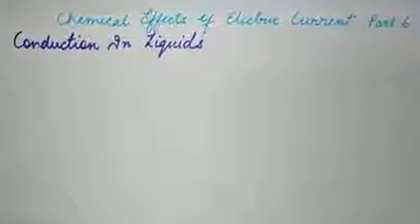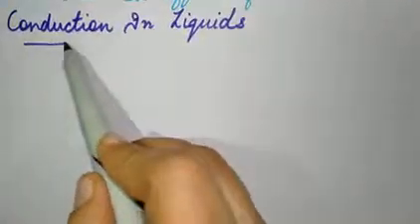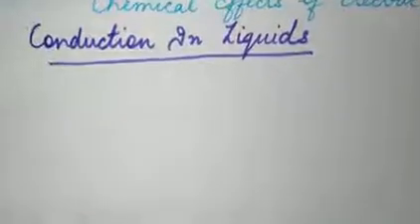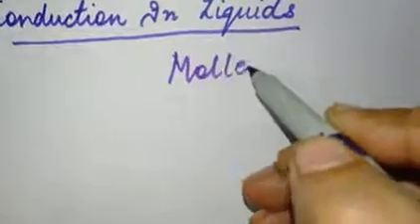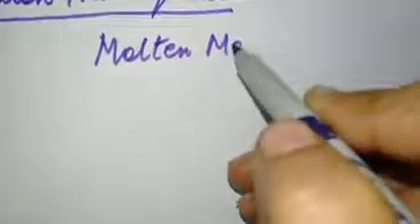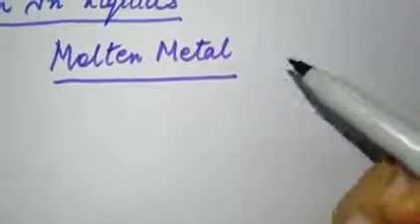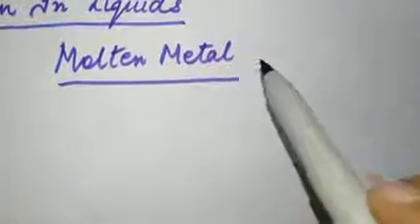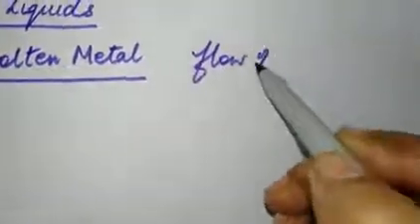Yes, let's see how the current can flow through the liquids. Okay, so the next topic is conduction in liquids. The current in molten metals. If we take any molten metal, in the previous topic I told you that we take a metal bar which is a solid. Now if we melt a metal and take a molten metal, then also the current is going to flow due to the flow of electrons.